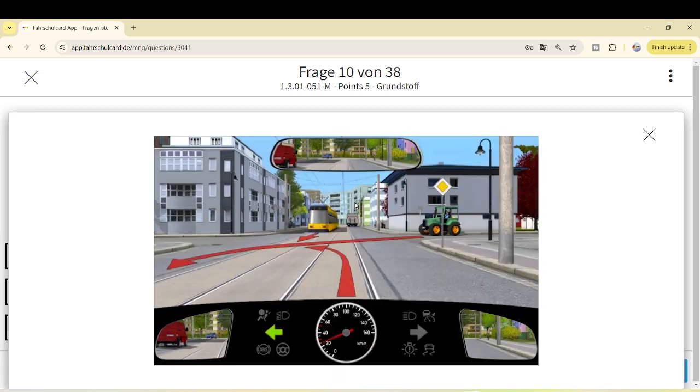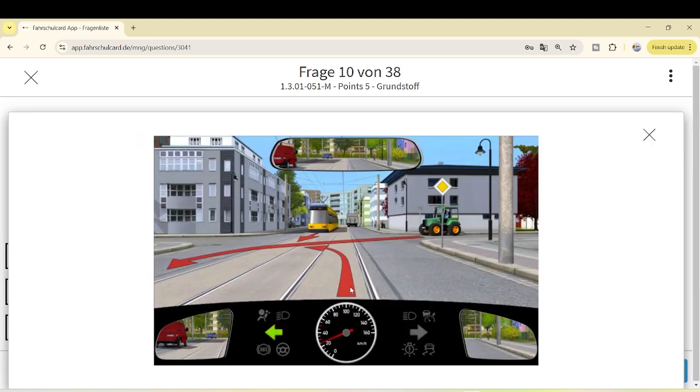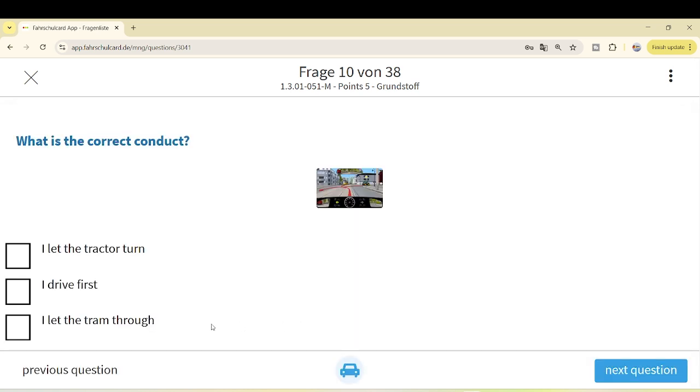I let the tractor turn. No way, the tractor is not on the priority road anyhow. This tractor is facing a sign which says you have to wait. So the tractor has no priority. I drive first. Okay, you have priority, but in this case you cannot drive first because you are taking a left turn, and whenever you are taking a left turn, you have to allow the oncoming traffic to continue. I let the tram through.